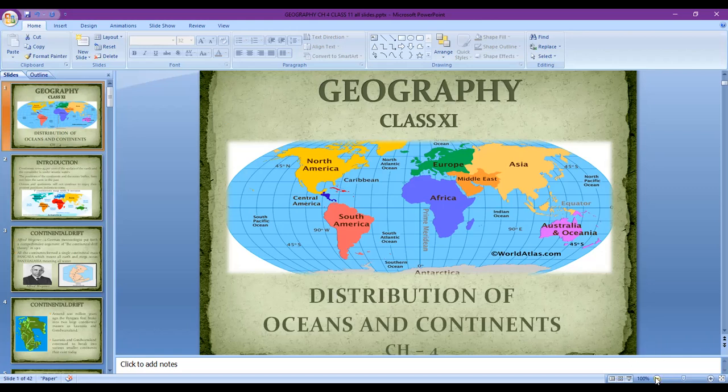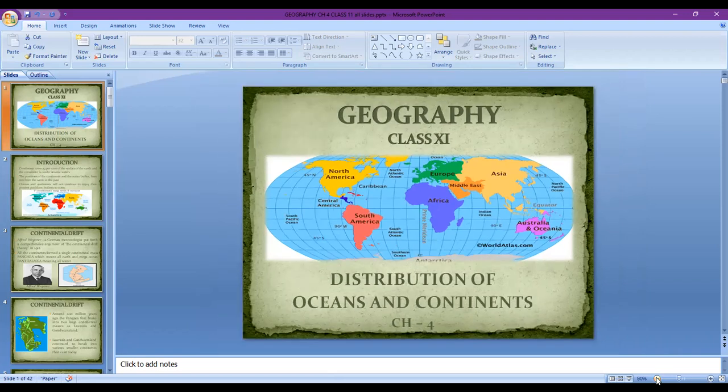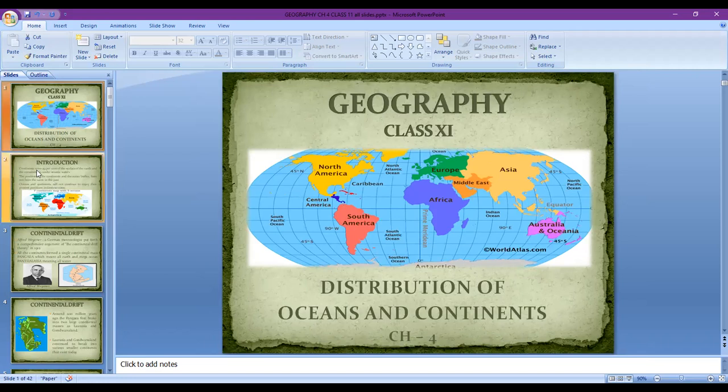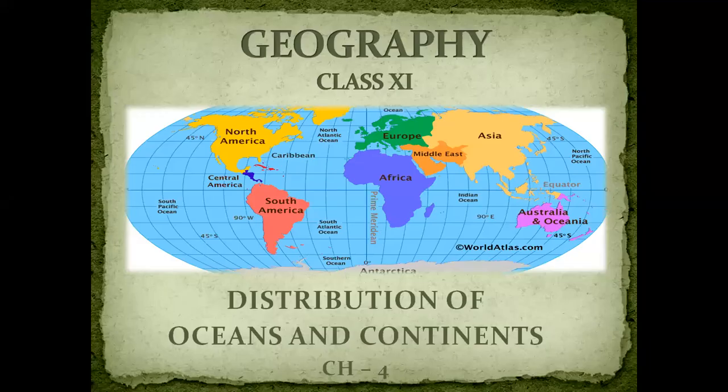Again, you need to keep in mind that everything is based on certain research work, because we will not go into the past and look at what happened millions of years ago. So on the basis of research and the works of great scholars, we find out how the oceans and continents were existing millions of years back and why they are in their current position, the position we know today. So here on your screen you can notice the present location of our continents and the oceans. Okay, so now let us start with the chapter.